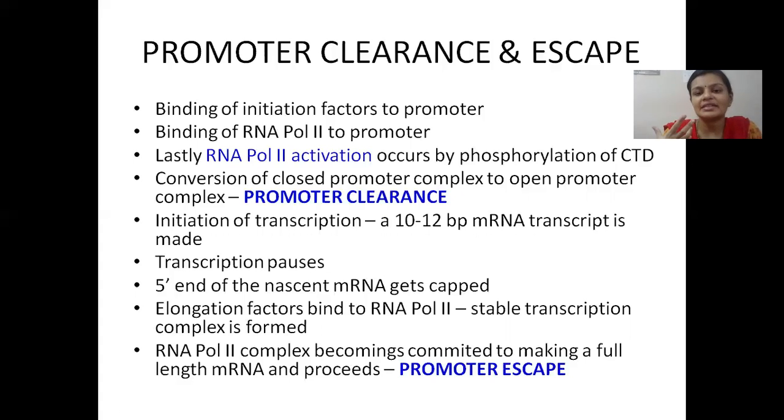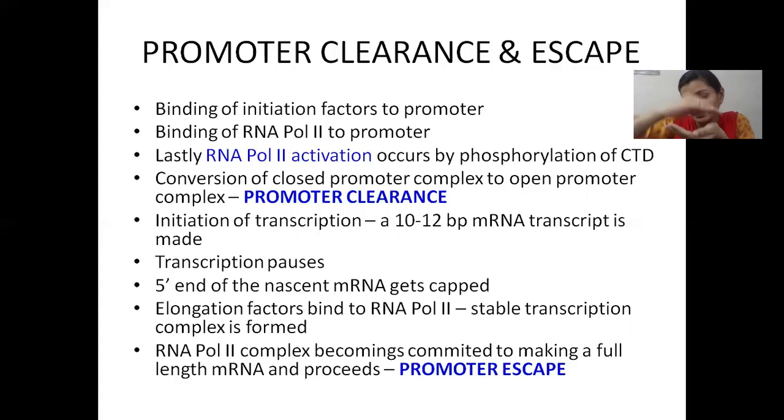Up to this point, all these things are happening on the DNA molecule, right? This DNA molecule, being a double-stranded molecule, is parallelly aligned. It is closed. Once RNA polymerase is activated, it becomes an open molecule.